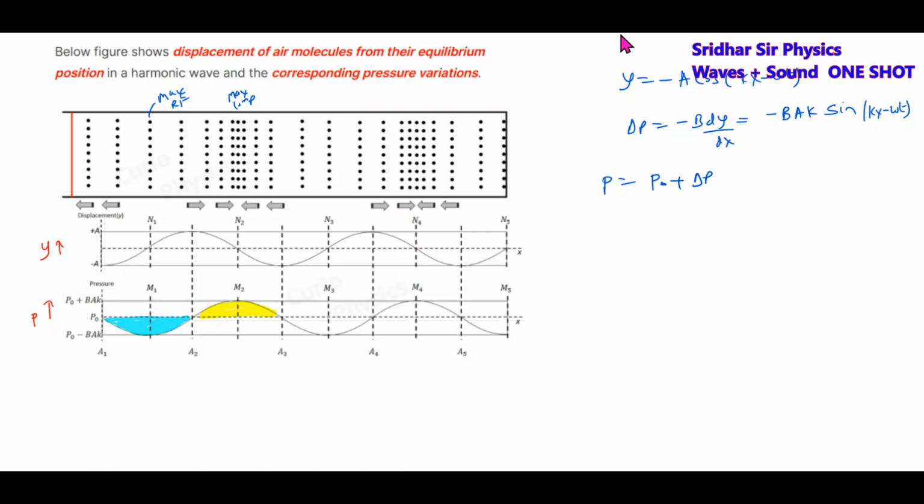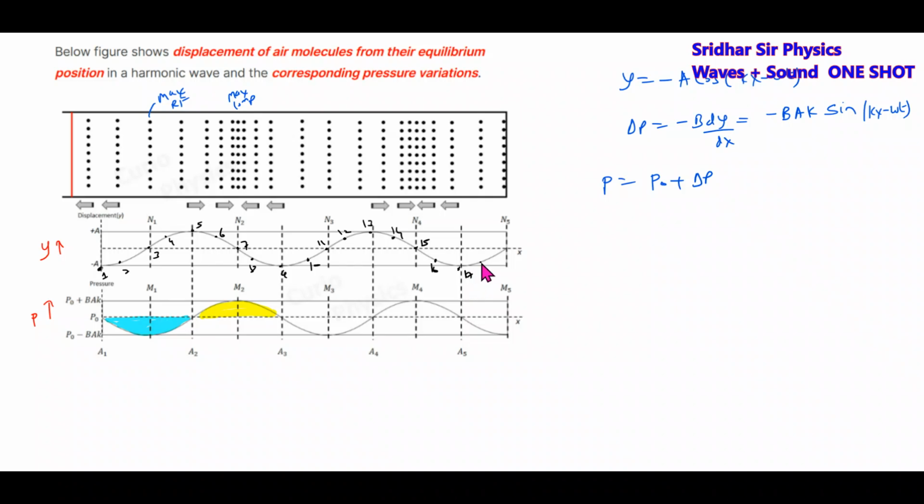Suppose we give numbers directly: 1, 2, 3, 4, 5, 6, 7, 8, 9, 10, 11, 12, 13, 14, 15.